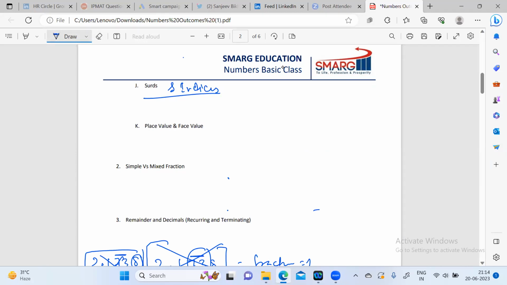Not only square roots, actually we can call all such values roots. There is a third root and fourth root and fifth root, we say. And what is indices? Integer powers are indices.